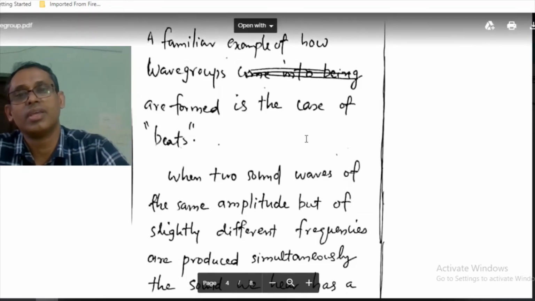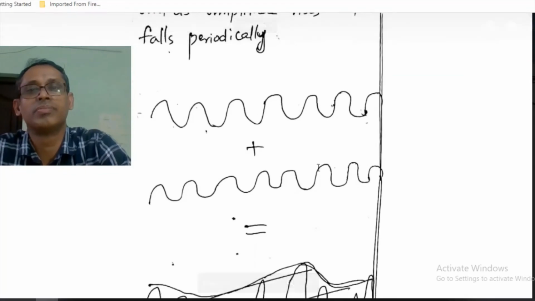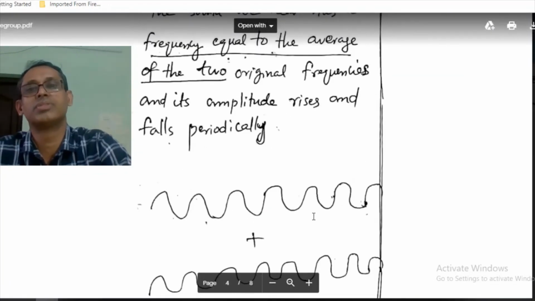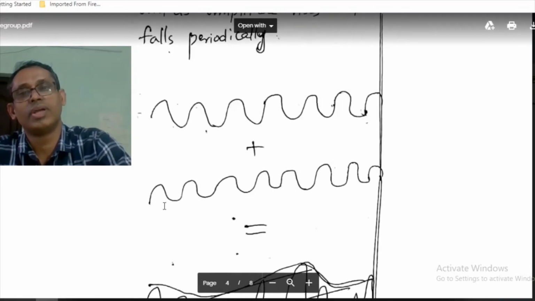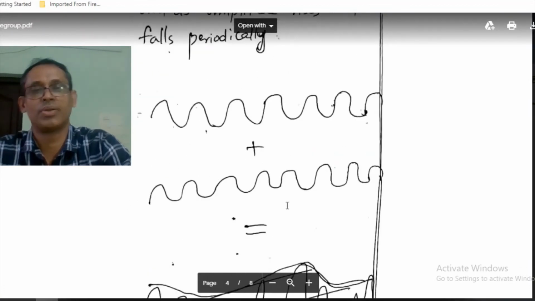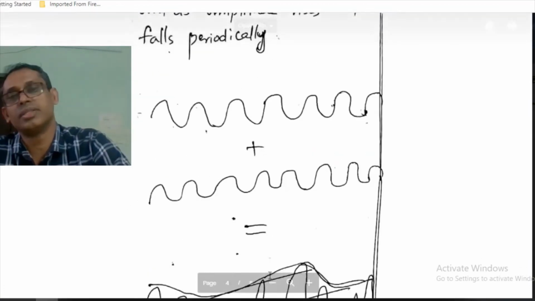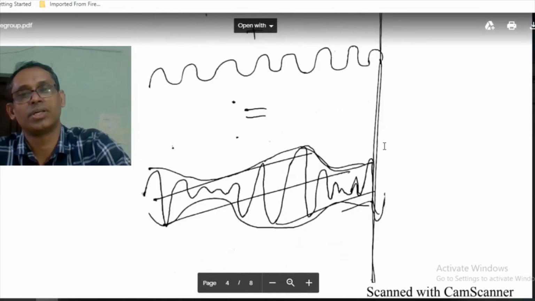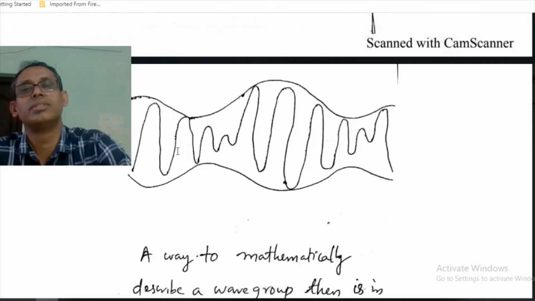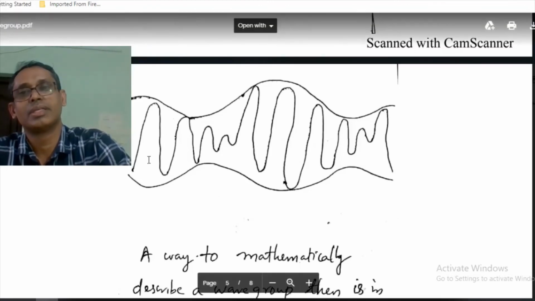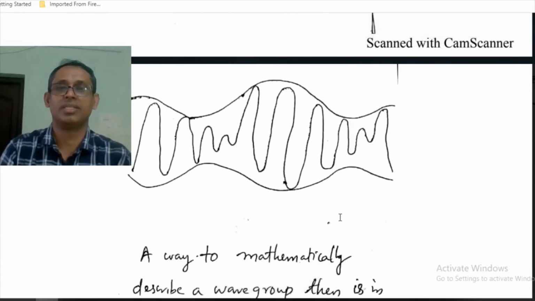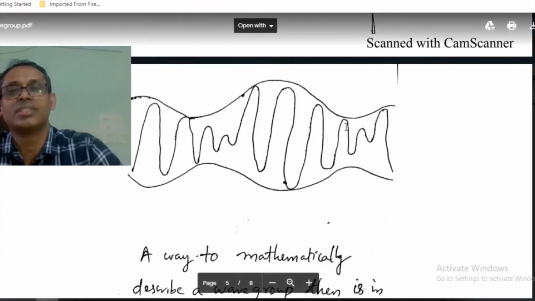So this is the thing. We have two sound waves, and they are combining. They are interfering in that region. As they interfere, what you get is this. What this means is the amplitude of the wave is increasing and decreasing, and we are getting a wave group.